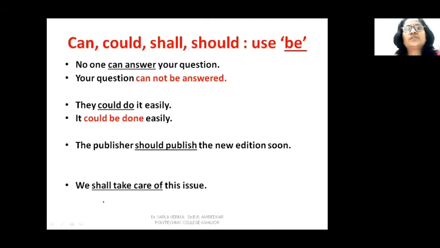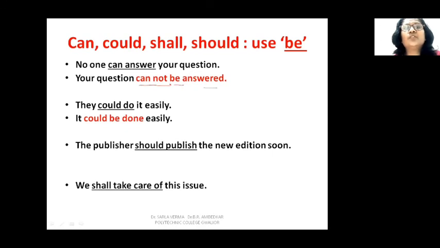Similarly, when these auxiliary verbs can, could, shall, should are used in active voice, while changing these sentences into passive voice, we use be after them. So can will be can be, should will be should be, could be, shall will be shall be. So let's take up the examples. No one can answer your question. So your question cannot be answered. So cannot, because it was a negative sentence. So your question cannot be answered.